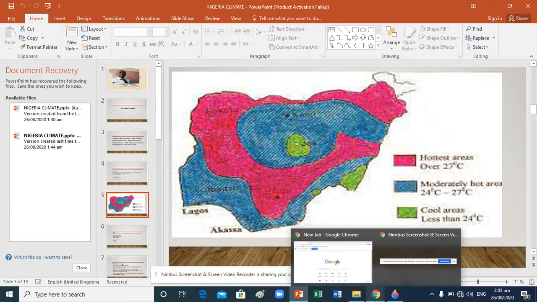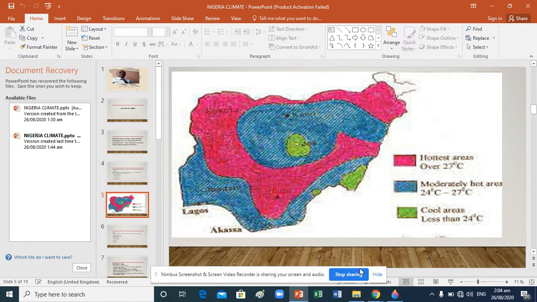But mind you, because I use this color, if your name is Ali, you can use the first letter. Let this first letter represent hottest area. If the second letter is L, you can represent this blue location with letter L, and the interpretation will be moderately hot area. Then you use the last letter, E, and place it where you have the green color, which means cool areas, less than 24 degrees Celsius.